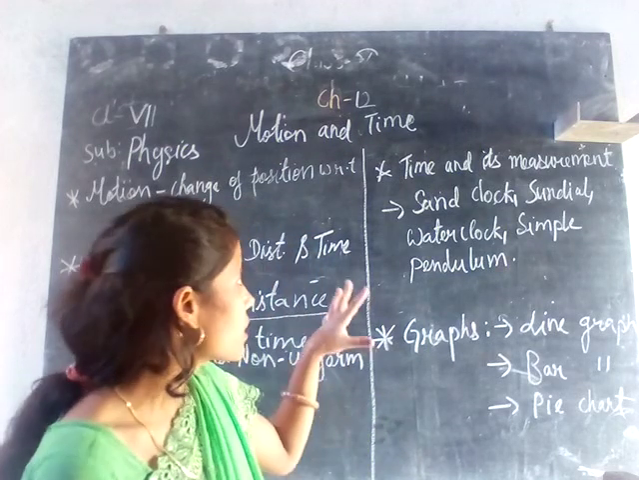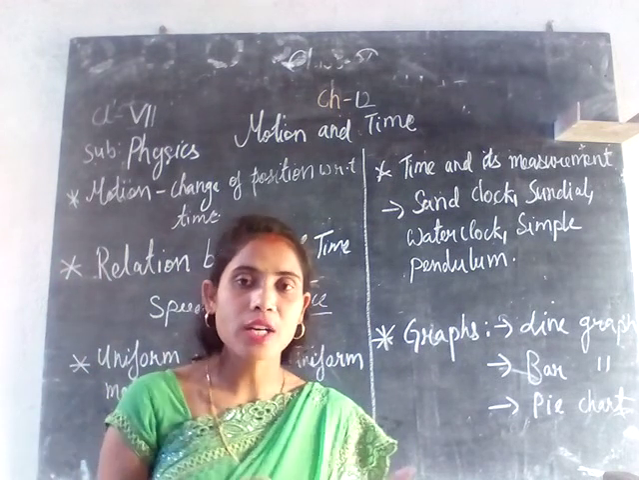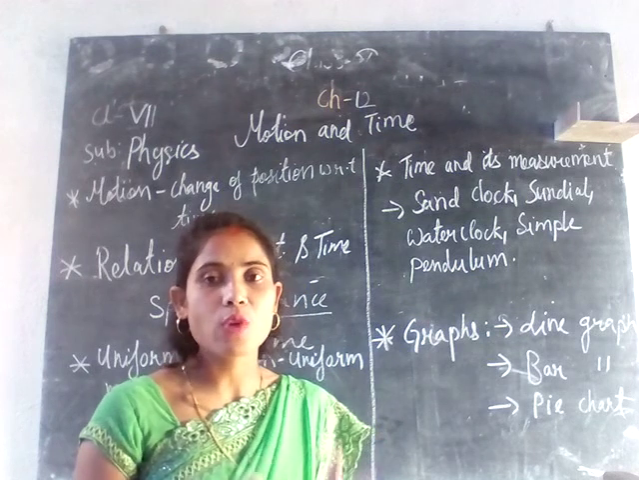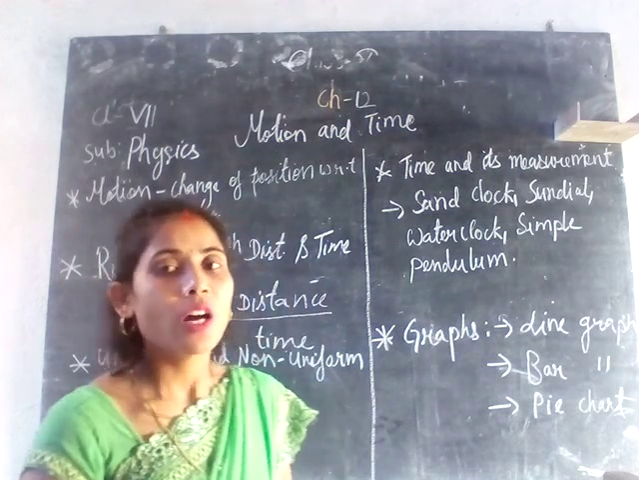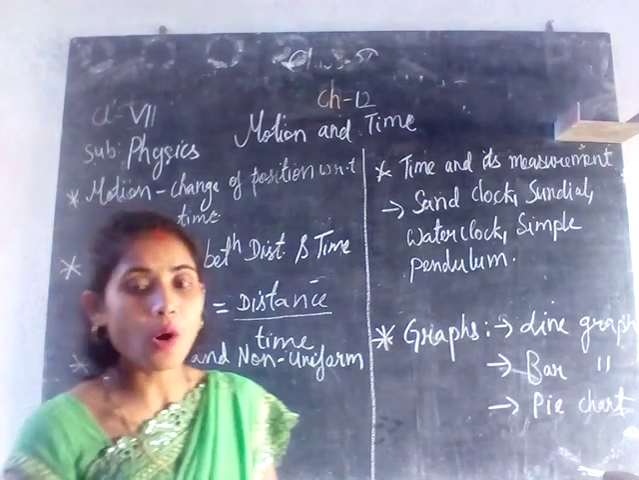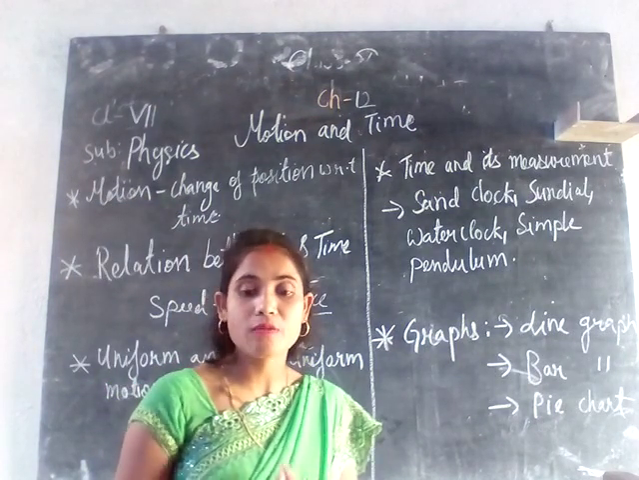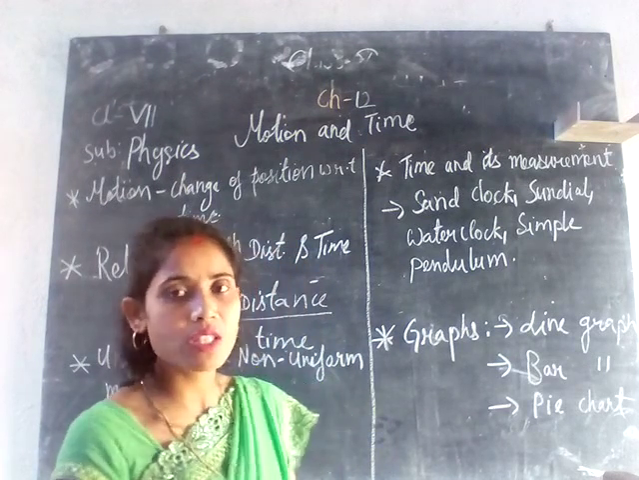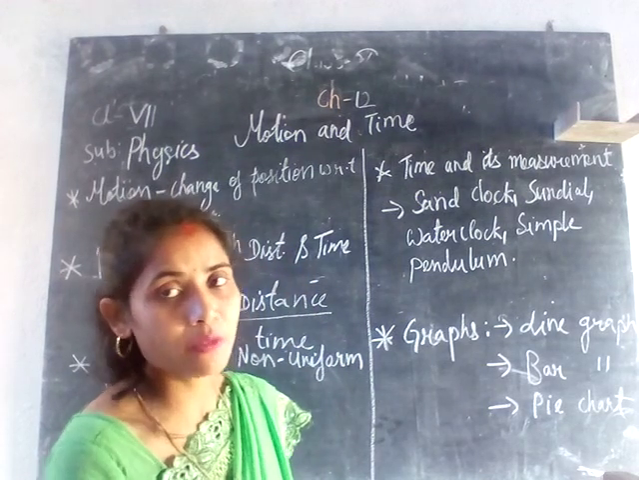Then there is the sundial. Depending on the sun, different shadows were formed, and from those shadows, different times were calculated. So time was also calculated from the sun. After all these inventions, we have the simple pendulum. That was the latest invention to measure time, and the simple pendulum is still in use. So what is a simple pendulum?